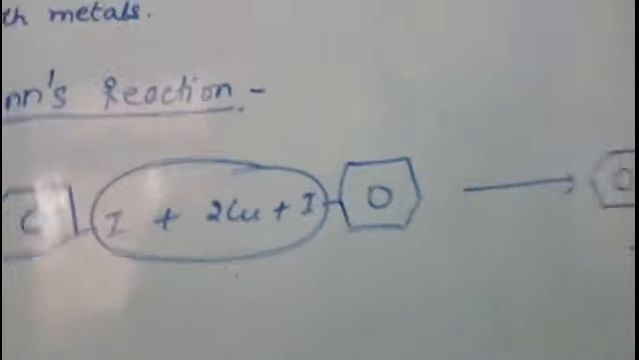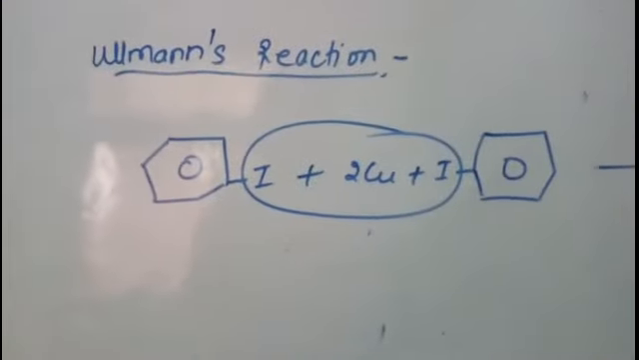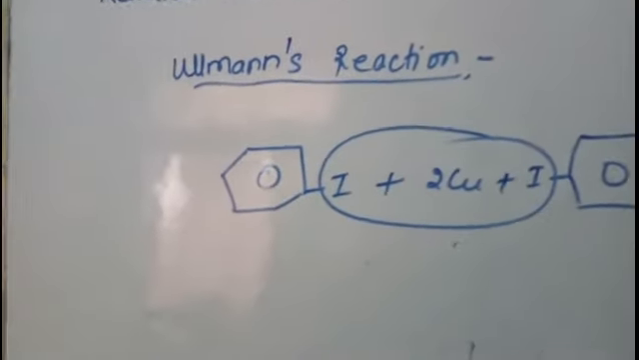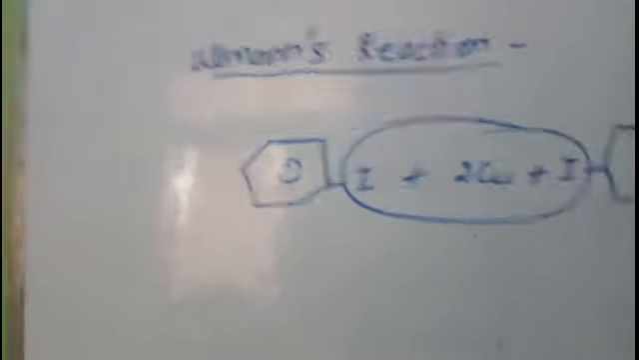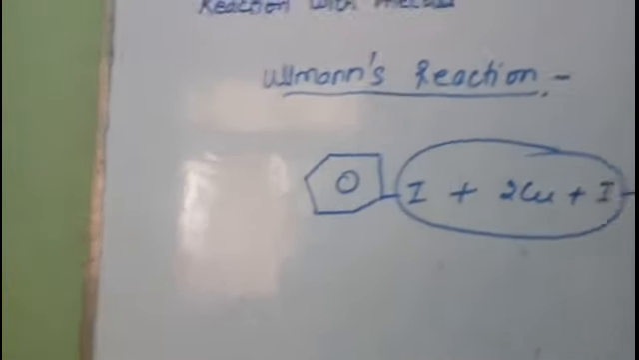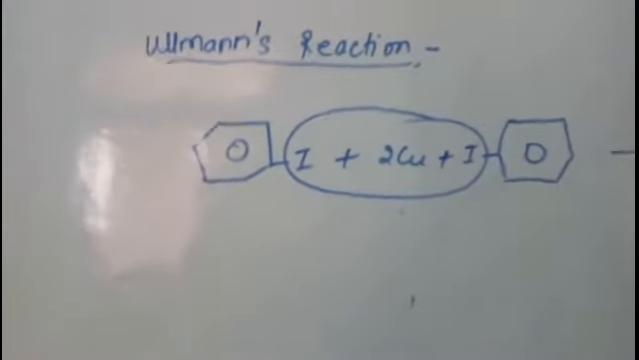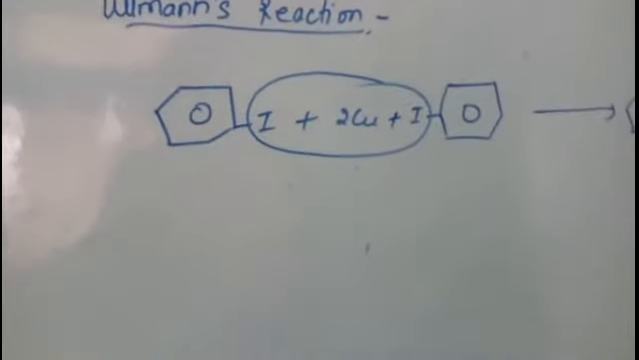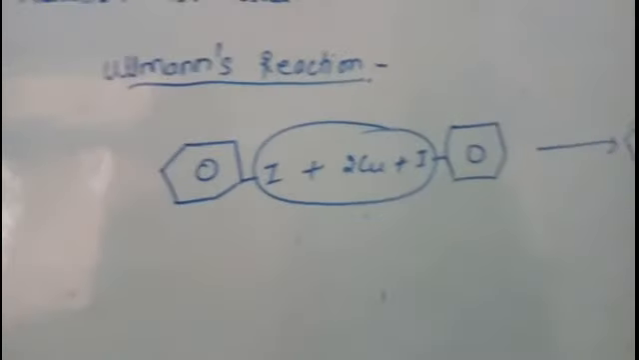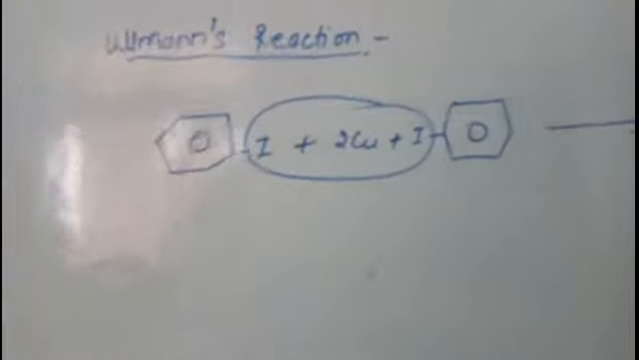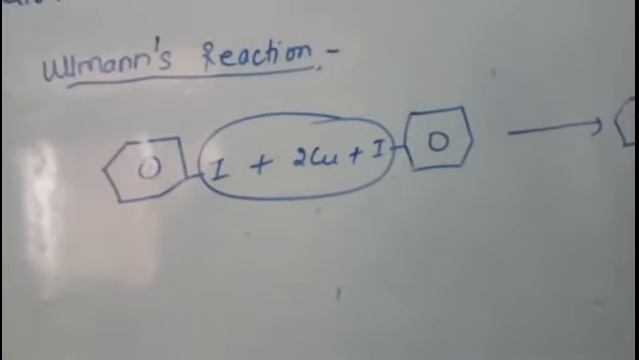So you will get biphenyl here, and the reaction is known as the Ullmann reaction. So these are reactions with metals: the Wurtz-Fittig reaction, the Fittig reaction, the reaction with magnesium metal, and the reaction with copper metal, that is Ullmann's reaction. Now what is the difference between the Wurtz reaction, the Wurtz-Fittig reaction and the Fittig reaction?